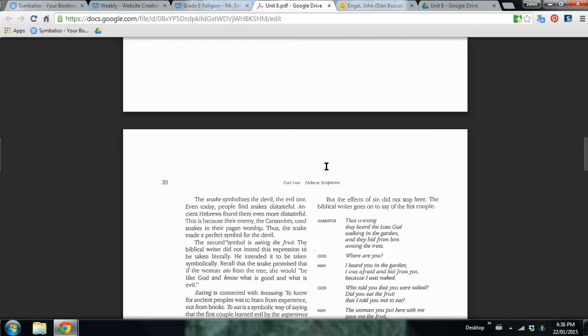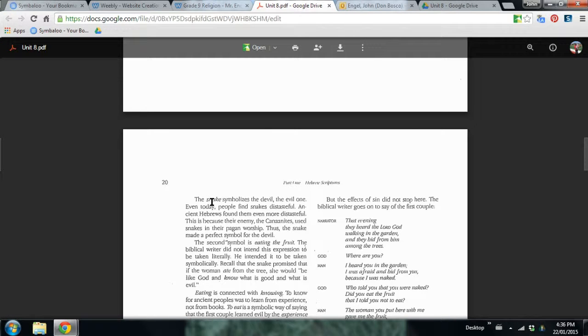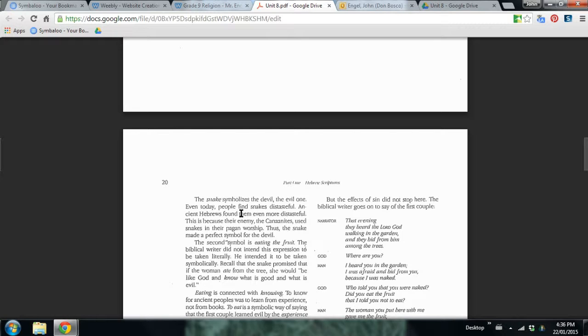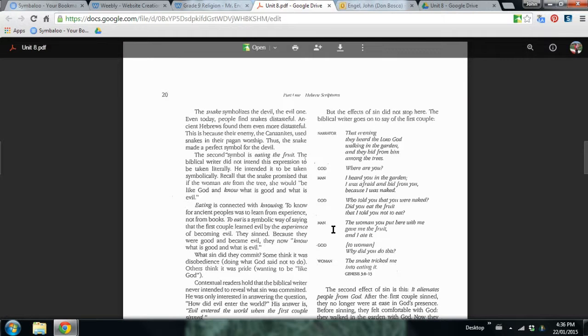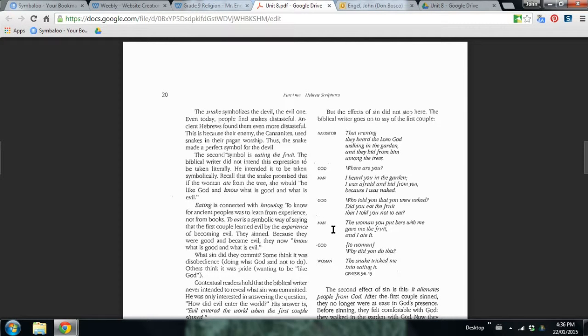There's some very powerful imagery in this. The snake symbolizing the devil, bringing evil into the garden. Another symbol is this concept of eating the fruit and how that is construed as knowledge. Adam and Eve getting knowledge of themselves almost brings them away from God even more. They begin to become ashamed that they're naked. They hide from God. This is the concept that they're being separated from the relationship that they had with God.